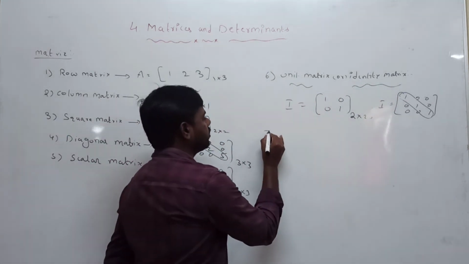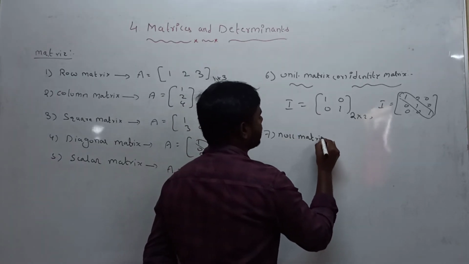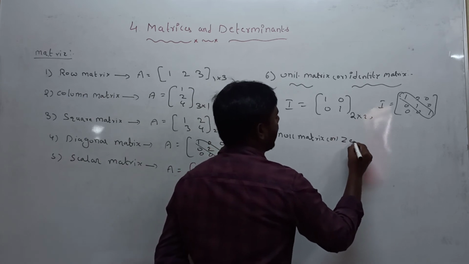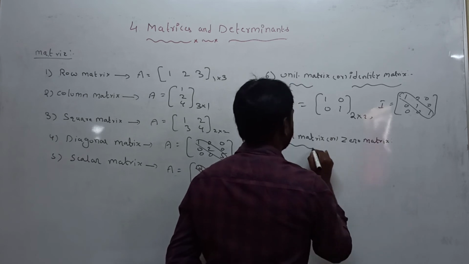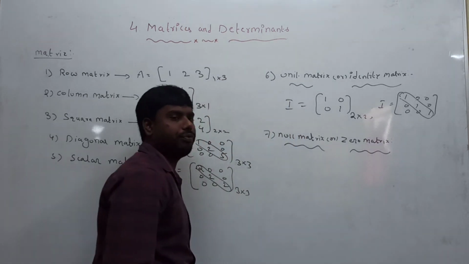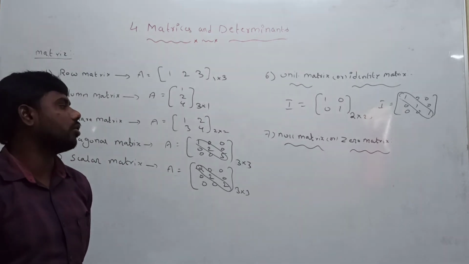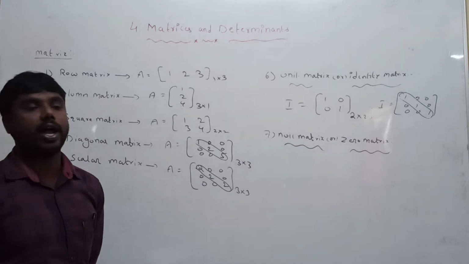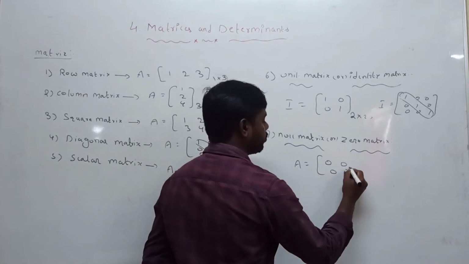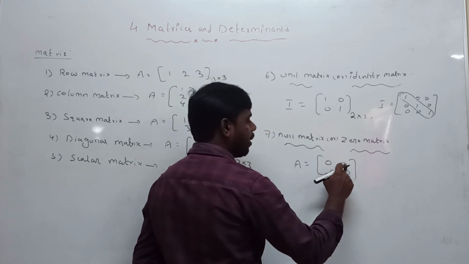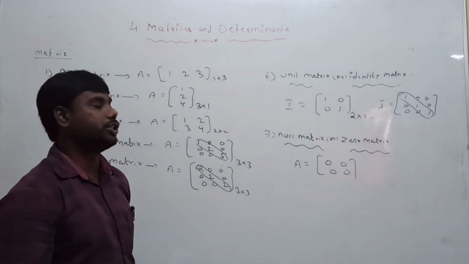Next definition is the null matrix or zero matrix. So what is the definition of the null matrix or zero matrix? If every element of the matrix is zero, then it is called a null matrix or zero matrix. An example is capital A is equal to 0 0. If every element in the matrix is zero, then it is called a null matrix or zero matrix.